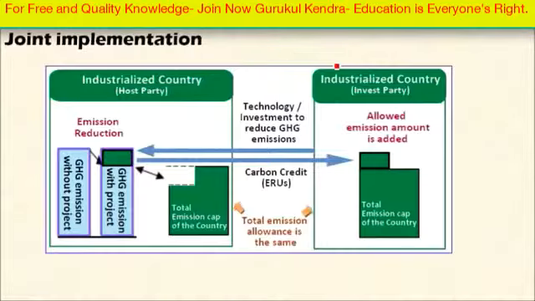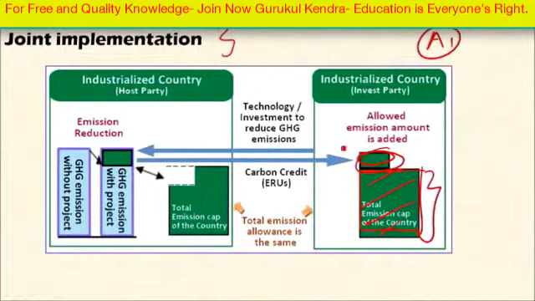Joint implementation is available for Annex 1 countries when a country exceeds the emission cap provided to it. In order to escape from penalty, this procedure is provided. The country can undertake emission reduction projects in another industrialized country, another Annex 1 country. These are projects like renewable energy projects such as wind and solar energy, and reforestation and afforestation projects.